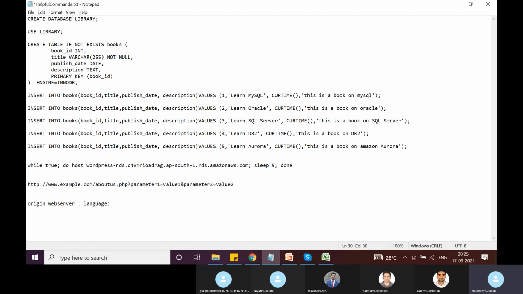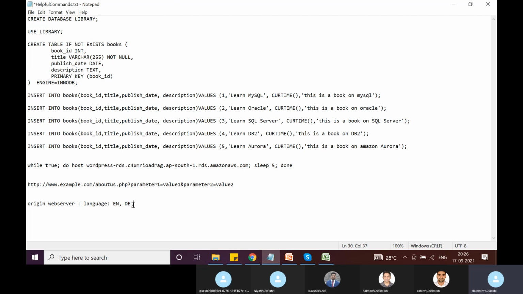Based on the different values of this language header, whether it is en or de, it sends out an HTML page based on the language header.